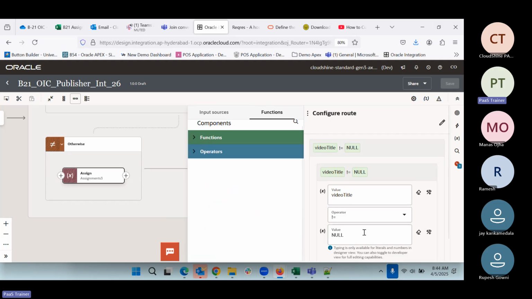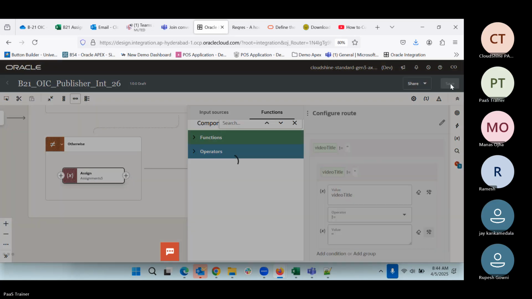Maybe we can write our custom function, or for the time being, we can go with Boolean. Empty function also we don't have. Let us see.